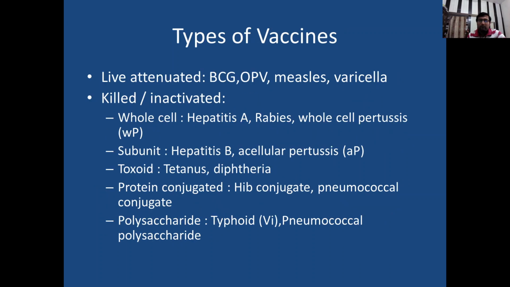Okay, so now move on to types of vaccines. Types of vaccines are broadly classified into live attenuated and killed vaccines. Live attenuated vaccines are BCG, OPV, measles and varicella.